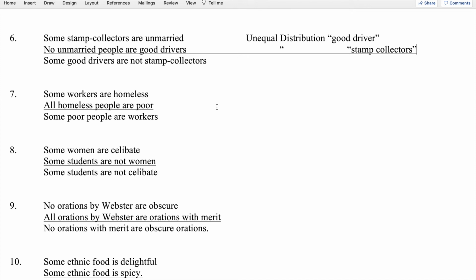And then with the end terms, the end term poor people is not distributed in the conclusion, and neither is it distributed in the second premise where it's predicate of an affirmative. So that's equal distribution, and that's okay. And then we look at the end term workers, and workers is not distributed in the conclusion. It's predicate of an affirmative, and neither is it distributed in the first premise where it's subject of a particular, and that's okay. So this syllogism passes all the tests. It is indeed a valid syllogism.